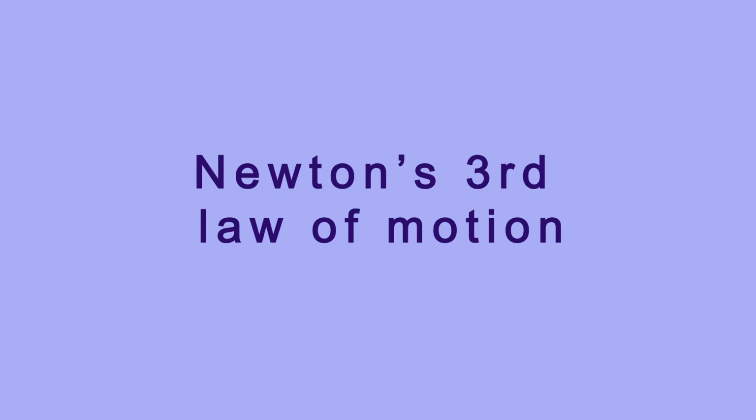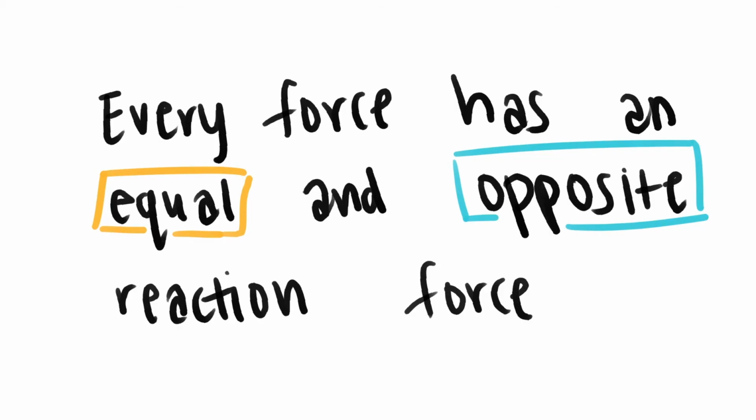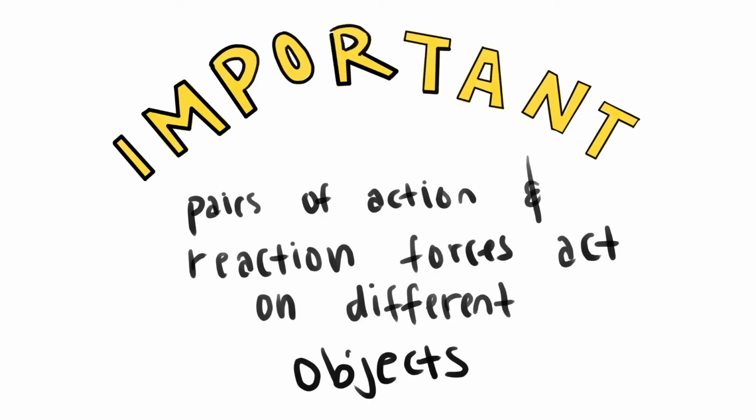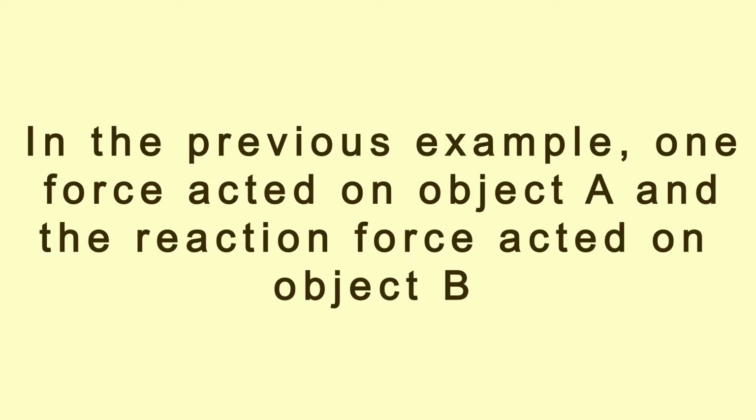Finally, Newton's third law of motion says that every force will have an equal and opposite reaction force. In other words, if object A exerts a force on object B, object B will exert an equal and oppositely directed force back on object A. It's important to remember that pairs of action and reaction forces act on different objects. So in the previous example, one force acted on object A, and the reaction force acted on object B.